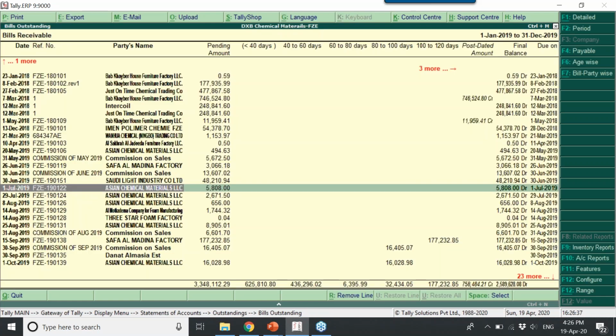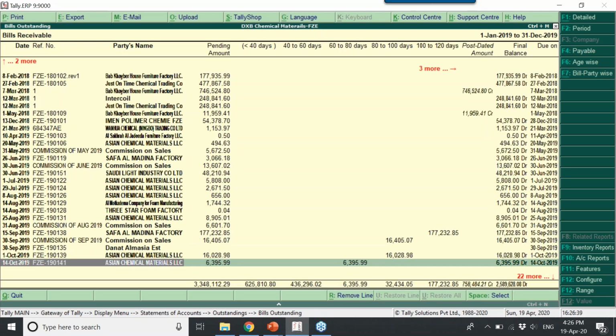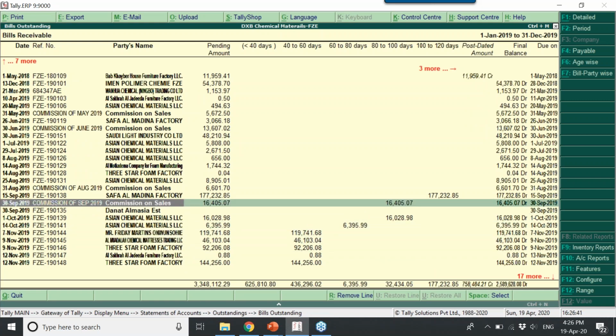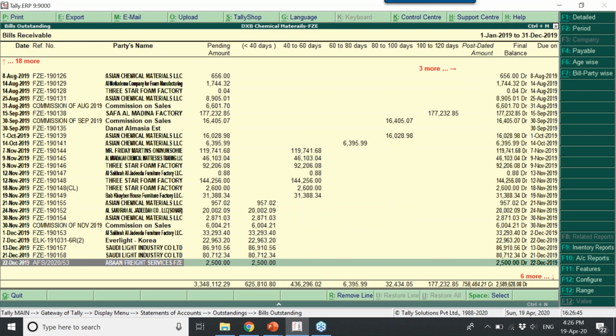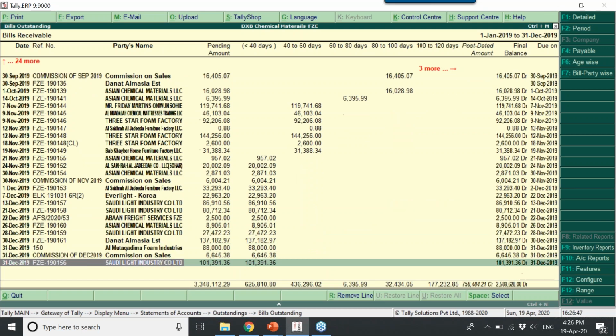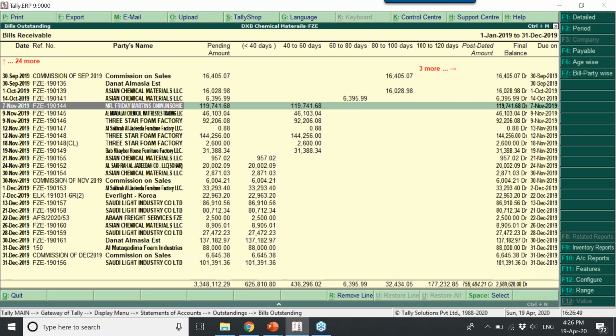Accept. You can see here a few bills fall under a specific period. Correct. So when you are talking to your clients, you can open this report and talk to them. Apart from this, how many bills does a specific party have? Here it is showing all the bills, irrespective of party.